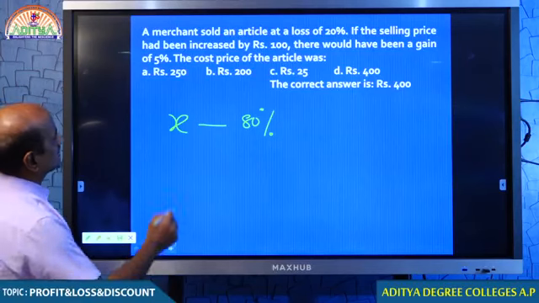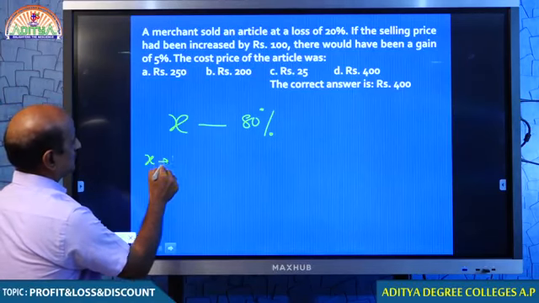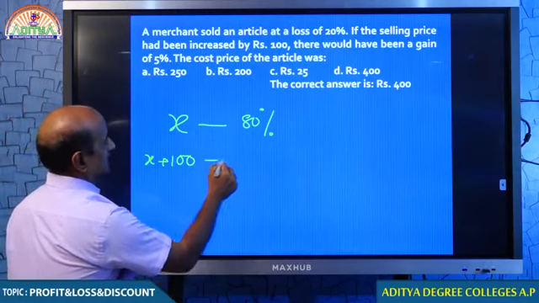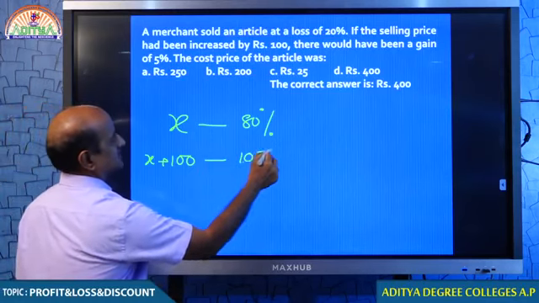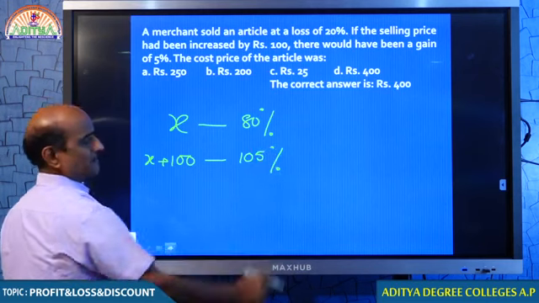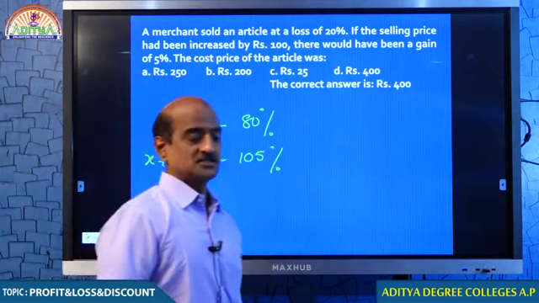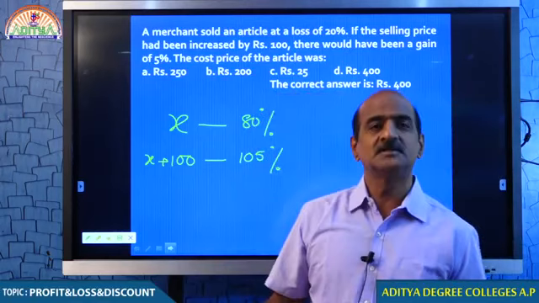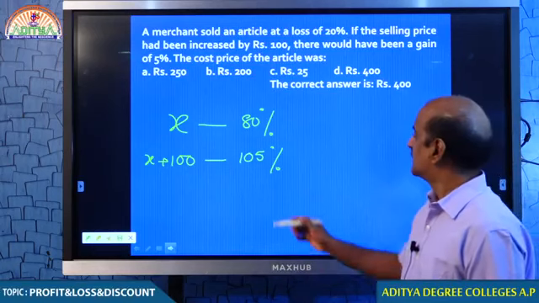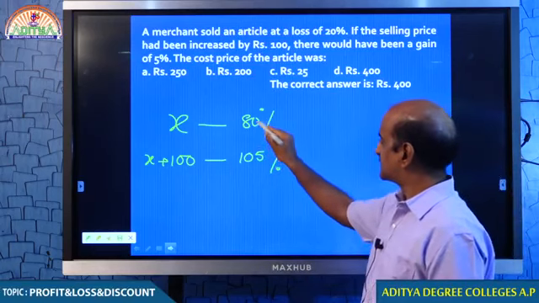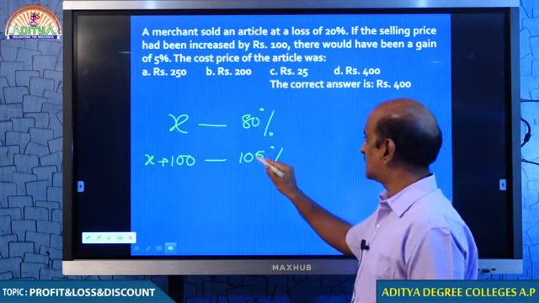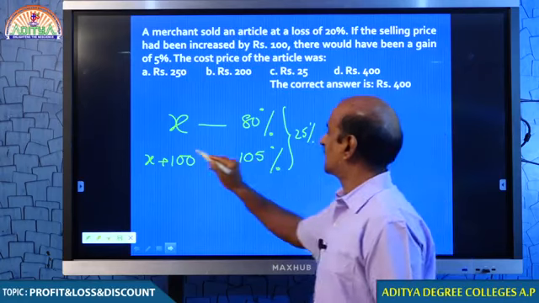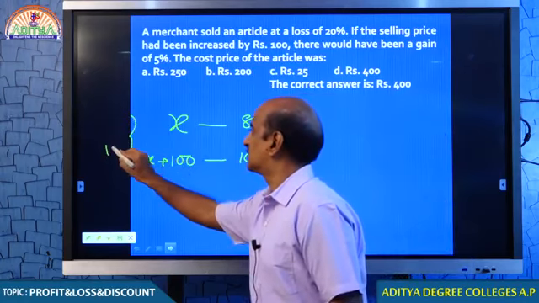If the selling price had been 100 rupees more, he would have gained 5%. You understand, my dear students? 80% because of 20% loss, 105% because of 5% profit. Tell me, what is the difference in percentages between 80% and 105%? The difference is 25% and the difference is 100 rupees.